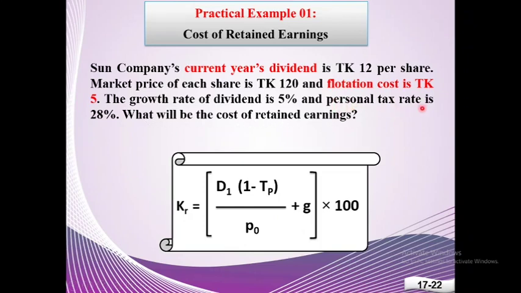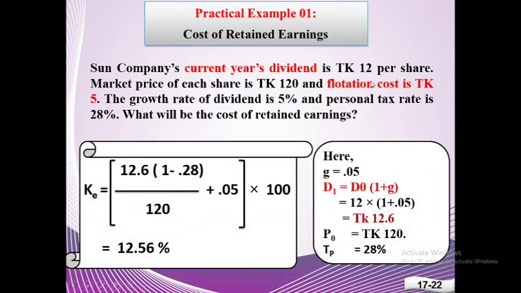As there is personal tax rate in the question, we have to use this formula to find out the cost of retained earnings. Here, current year's dividend is Taka 12 per share. So, we have to calculate expected dividend by using this formula. And we get our expected dividend as Taka 12.6. Now, just putting value in the formula, we can get our answer. And the answer is 12.56%. So, the cost of retained earnings of Sun Company is